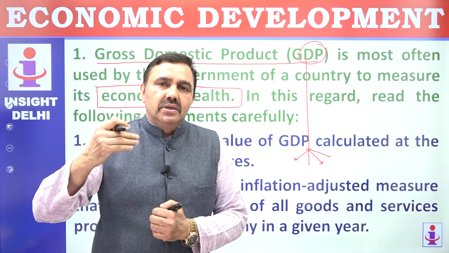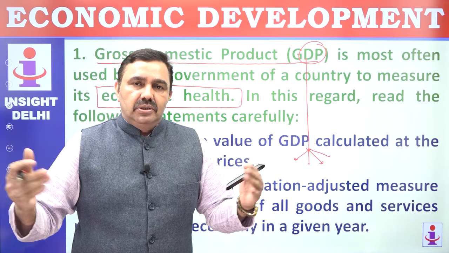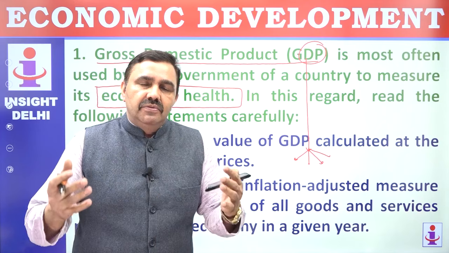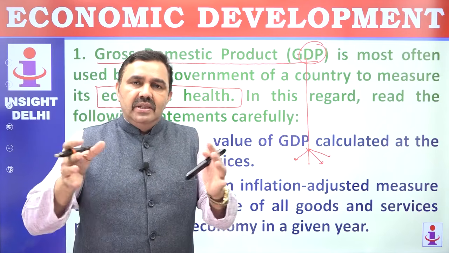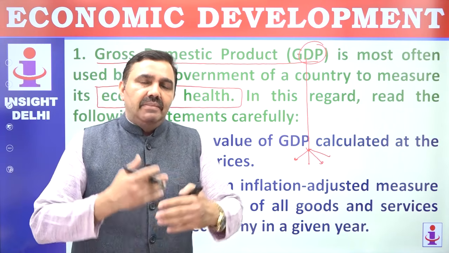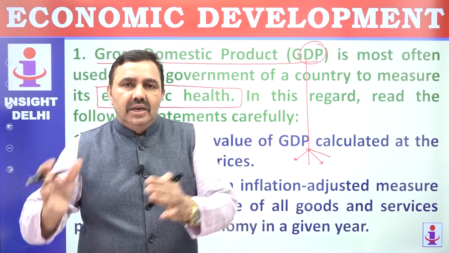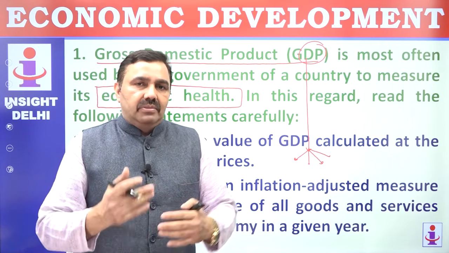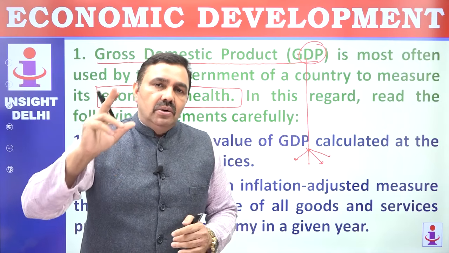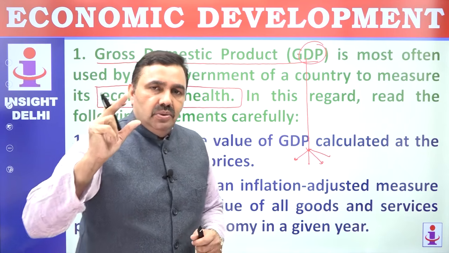Think of the situation: you are stuck in traffic and your car is on, you are burning fuel, you are contributing to environmental pollution, you are losing time in the process, but the GDP of the country is growing because you are using fuel. So these kind of things are negative. GDP counts every such incremental increase in production, whether that is due to bad elements or good elements, good economic activities or bad economic activities. Here the quality of economic activity is not taken into account. Only the addition, only the production, only the monetary value is taken into account. So always keep that in mind.